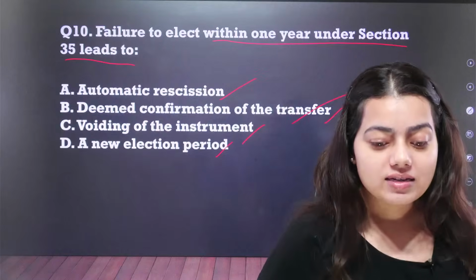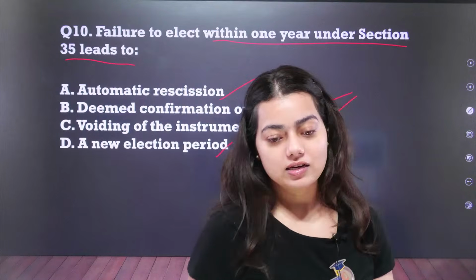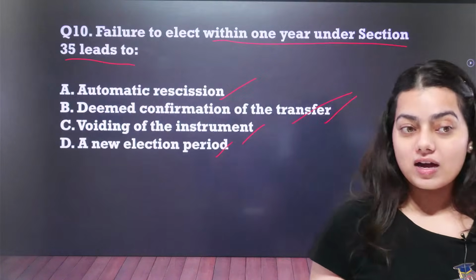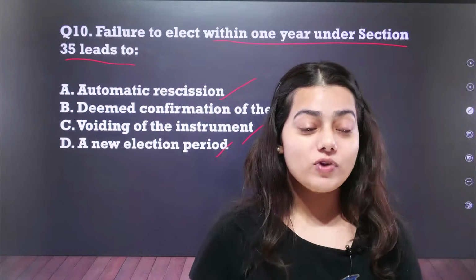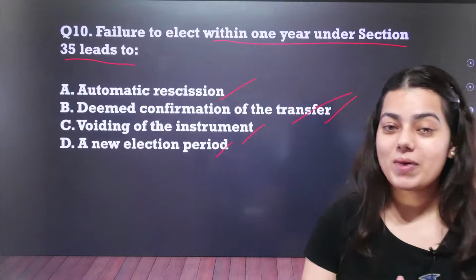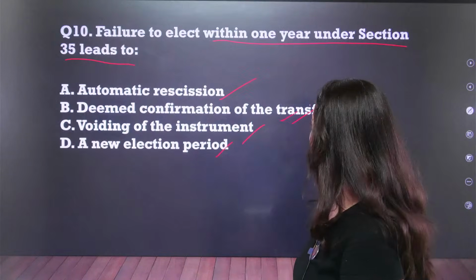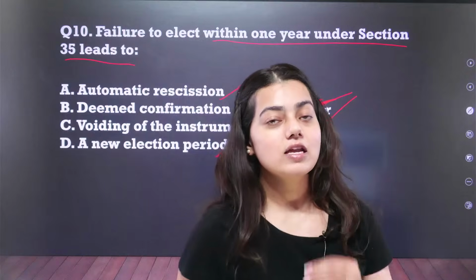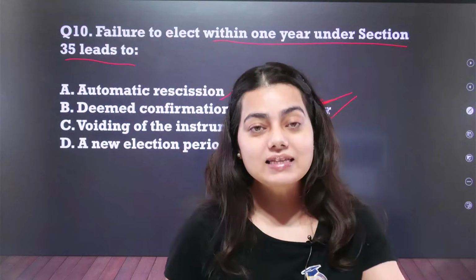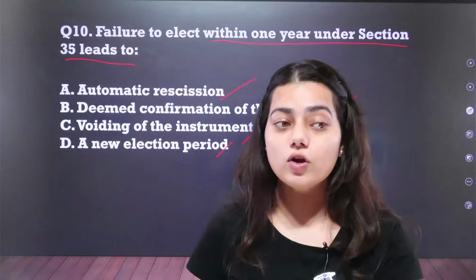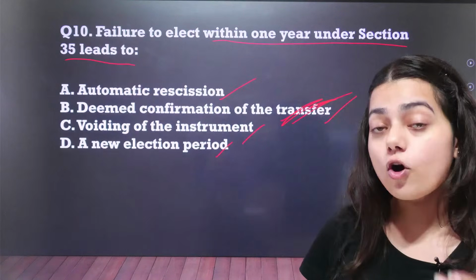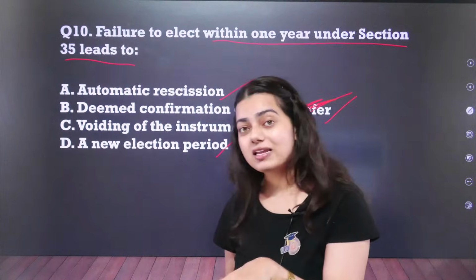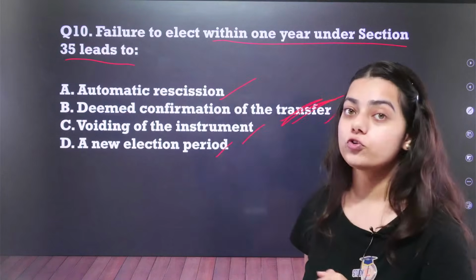This option says that if you stay silent for 1 year, the law will presume that you have accepted what has happened. Raghav Luthra is saying yes ma'am, all good. Let us come back now. Deemed confirmation of the transfer, option number B, is your correct option. So now what was I explaining? If you stay silent for 1 year, the law will presume that you have given your confirmation, as the law does not want people to delay whatever they have decided upon. So your silence will be deemed as the confirmation of your actions.